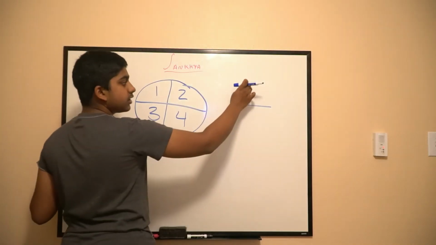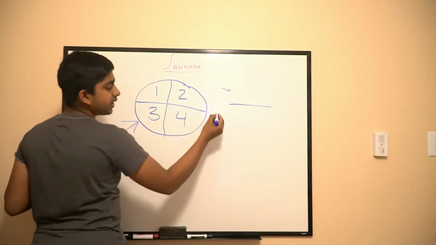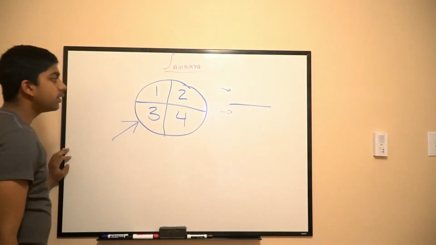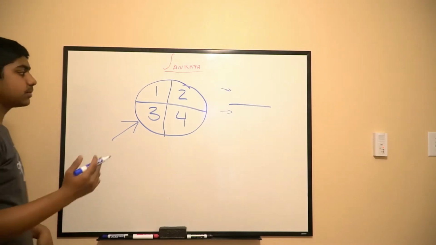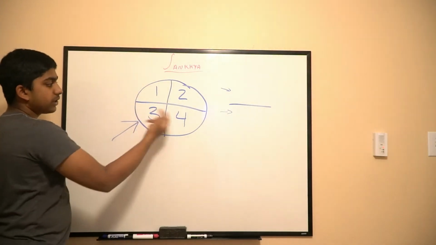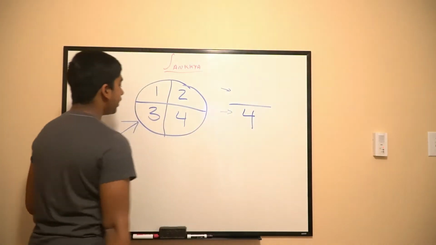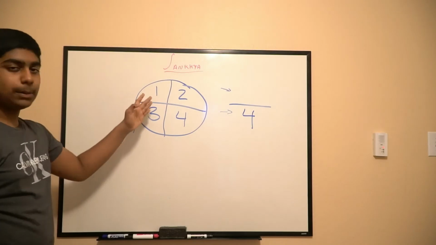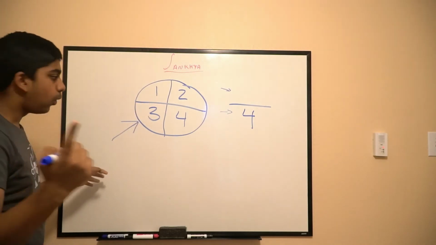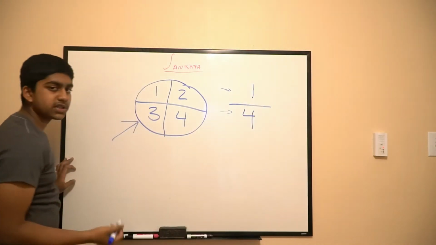So again, this is the chance of you getting what you want, and the total number. Let's do the total number first, because that's a bit easier. How many different numbers could you spin? 1, 2, 3, and 4. So obviously 4 goes on the bottom. And out of those 4, how many possibilities do you want? 1, which is a 3. So 1 out of 4 is the probability.